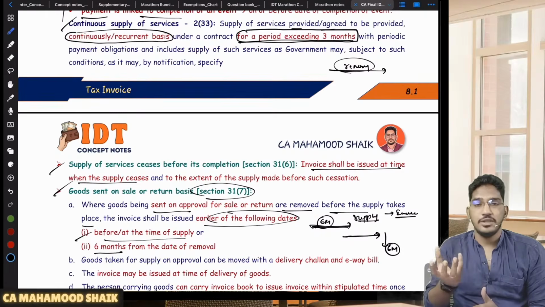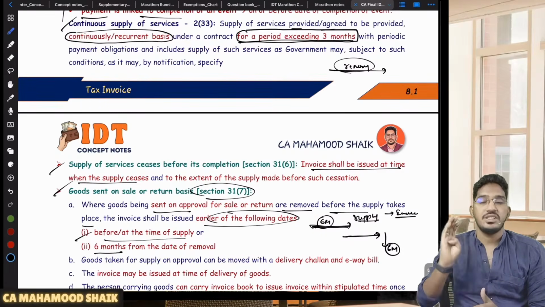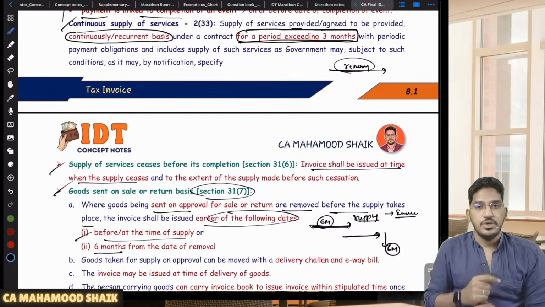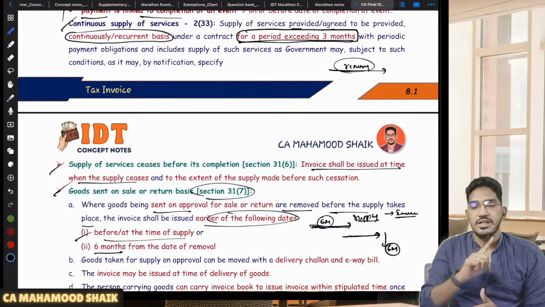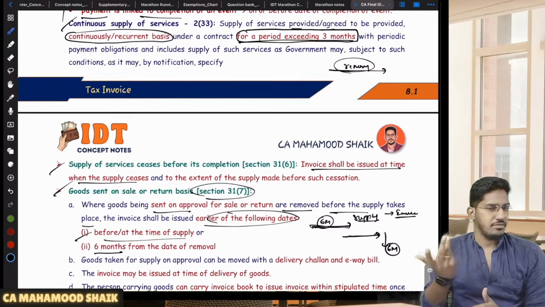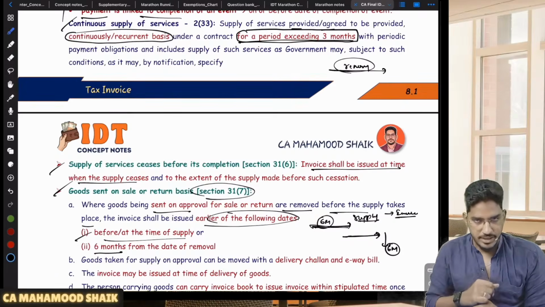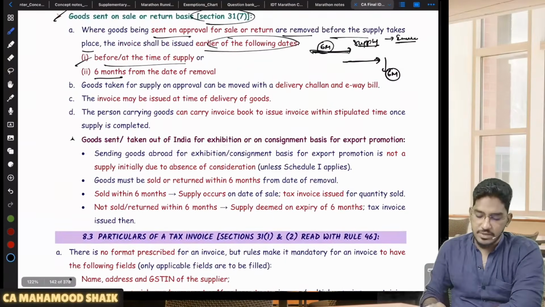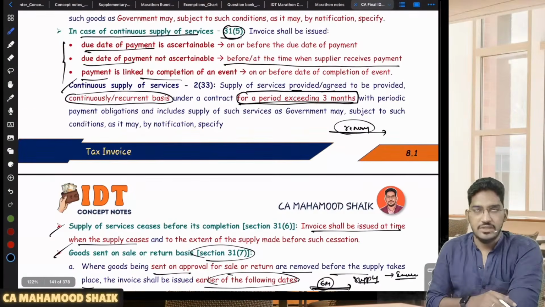Then what will be the accompanying document for that movement of the goods, sir? There will be something called delivery challan. So when I am causing the movement of the goods for any reason other than supply, then that movement of the goods shall be accompanied by a document called delivery challan. Why? Because I will not be able to issue the tax invoice there. Clear? Right. So these are all the various time limits within which you are required to issue the tax invoice.